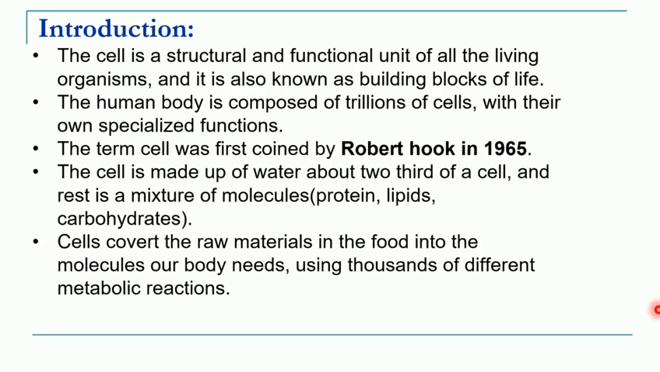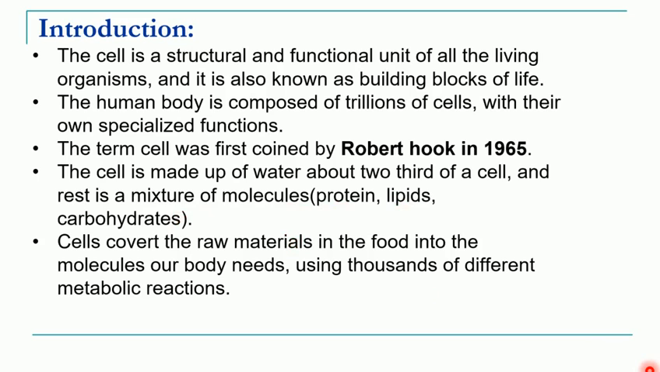The majority of the cell is nothing but water. Two-thirds of the cell is water, and the remaining part is made up of different biomolecules. These biomolecules are basically proteins, lipids, and carbohydrates. So what is a cell made up of? Water, proteins, lipids, and carbohydrates.